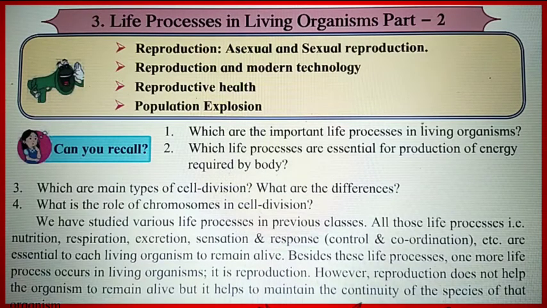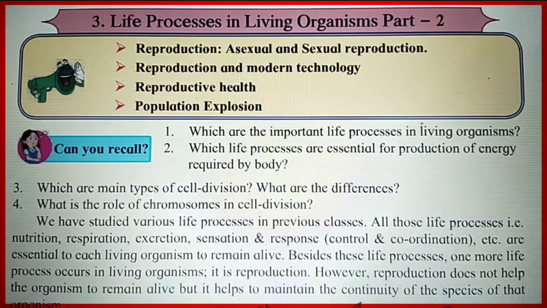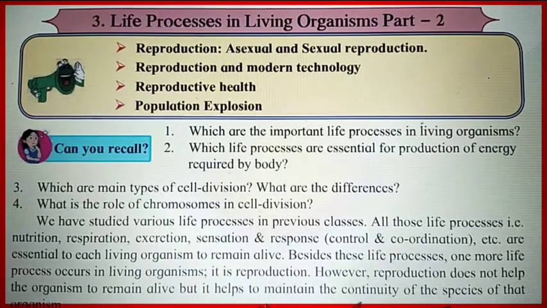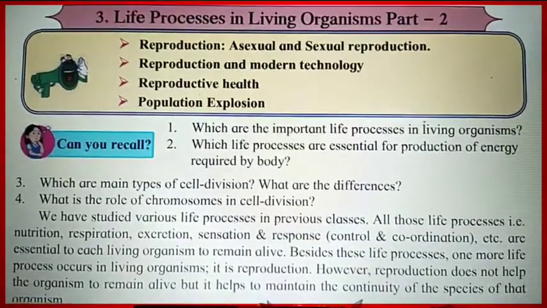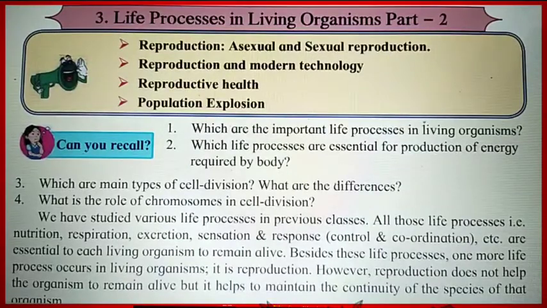We have studied the various life processes in the previous class. All those life processes, that is nutrition, respiration, excretion, sensation and response, that is control and coordination, etc., are essential for each living organism to remain alive. Besides these, one more life process occurs in living organisms, called reproduction.